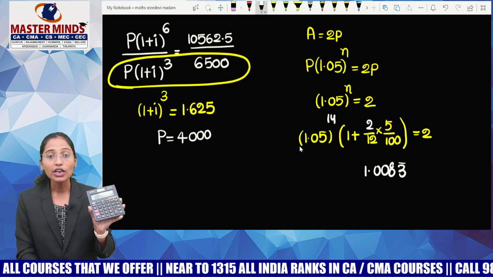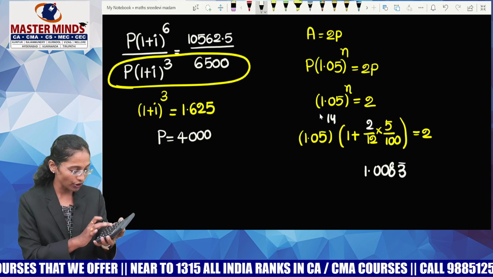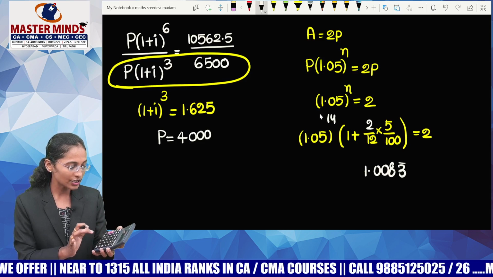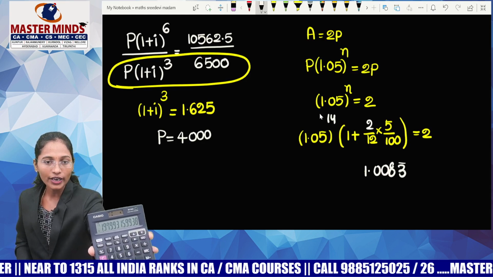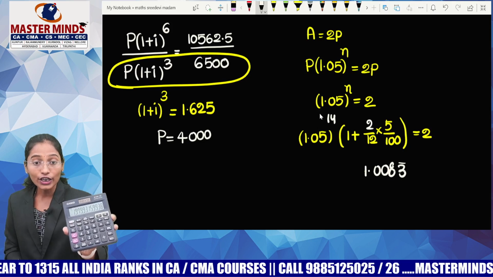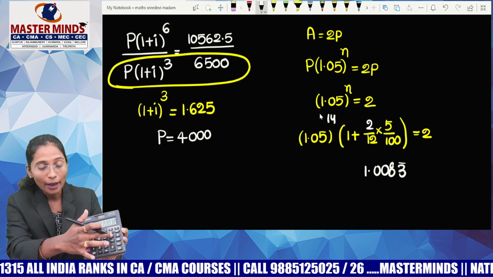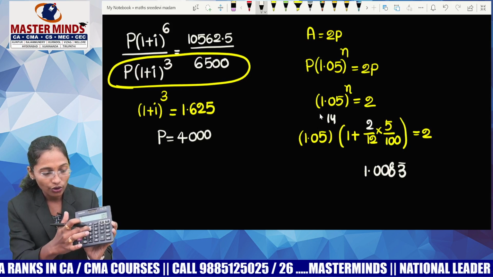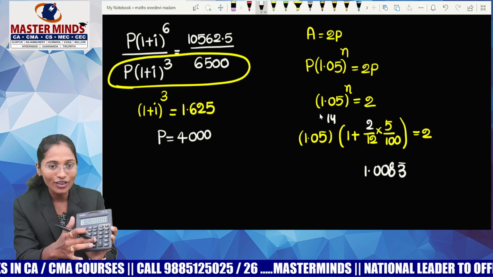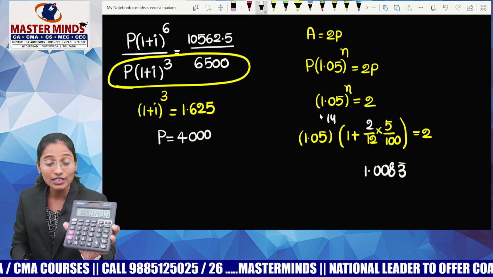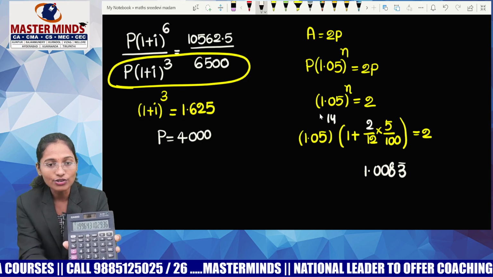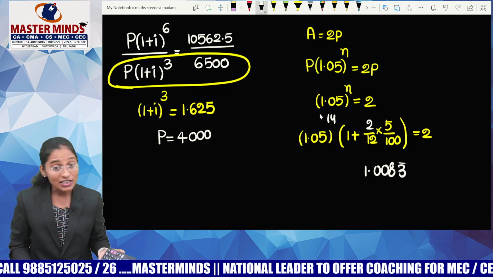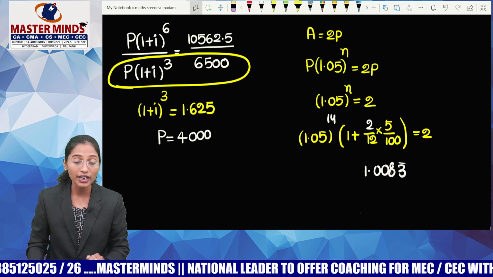I'm writing the same. Now, could you please calculate 1.05 power 14? So, means I have to complete how many steps? 15 steps. 1.97 is what I got. Into, guys, look at here. I'm entering 1.0083 bar fully. Then only I'll be able to get the perfect answer. And let me enter equals to symbol. Guys, can you see the answer? 1.99. Yes, if it is 1.99, you can approximate it as 2.